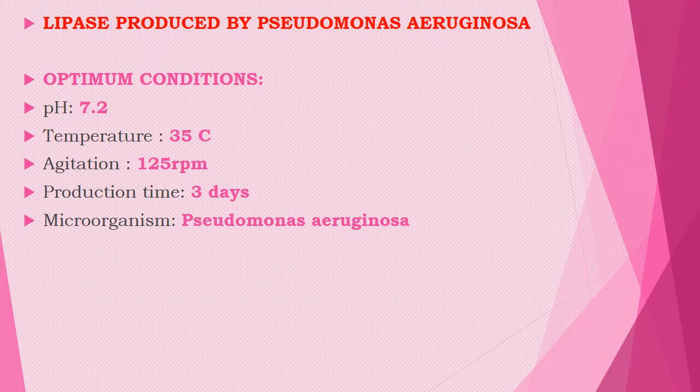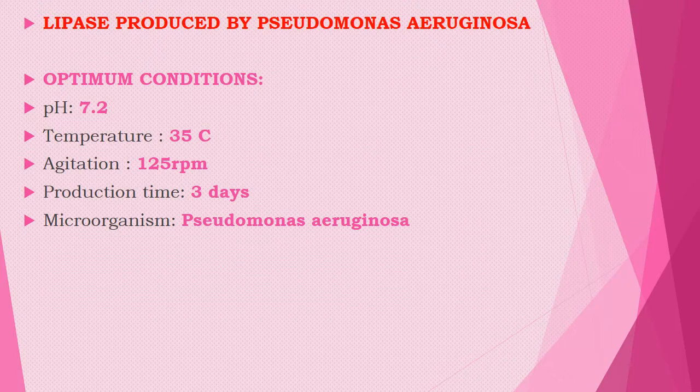For Pseudomonas aeruginosa, we require the optimum conditions: pH 7.2 and temperature 35 degrees. It requires agitation of about 125 rpm, and the overall production time will be 3 days. Once the production is over after 3 days, we will undergo the downstream processing.